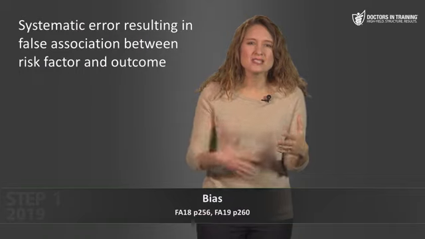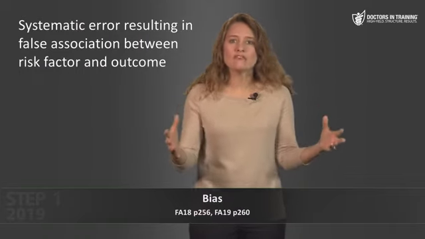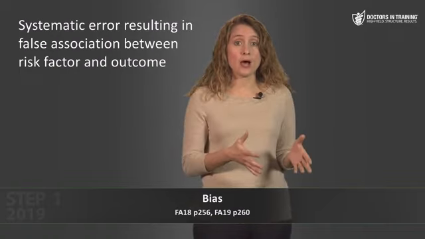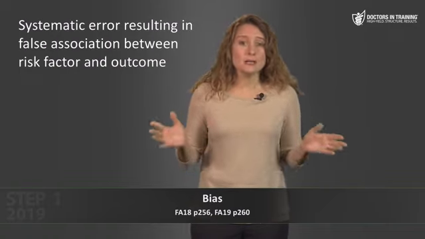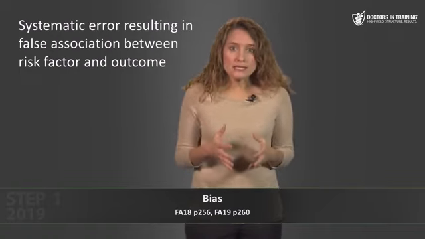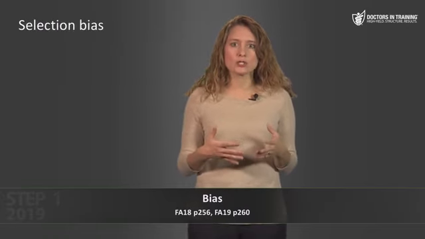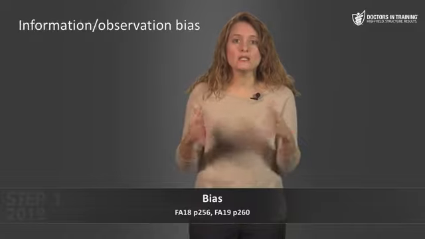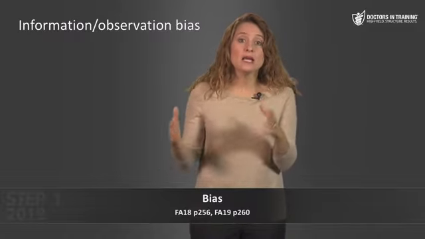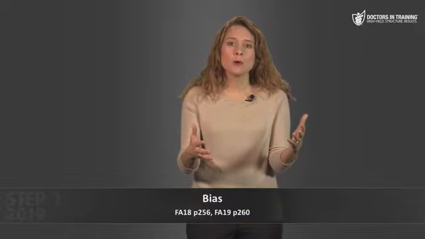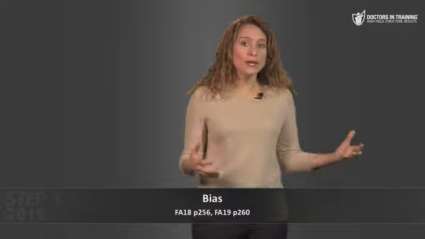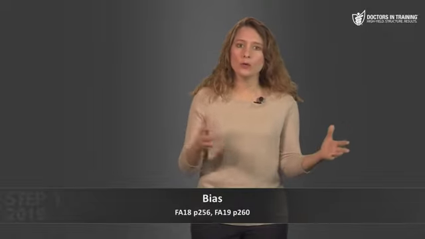There's some kind of systematic error in some phase of a study which results in a false association between the risk factor and the outcome. Bias can occur in any part of the study design, but is frequently seen during the selection of subjects, called selection bias, or during the collection of data called information or observation bias. This systematic error or bias can make the effect of an exposure or risk factor on the outcome of interest appear stronger or weaker than it really is. It can go either way.